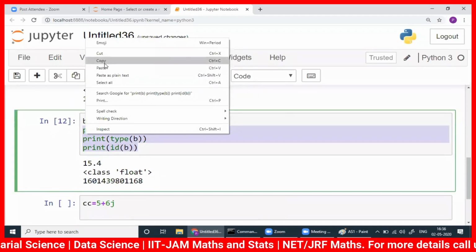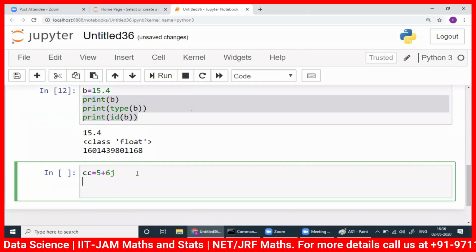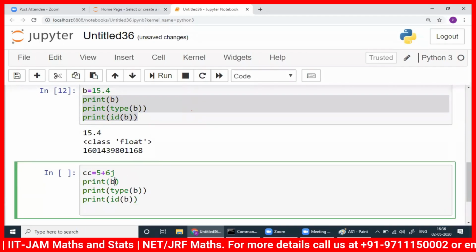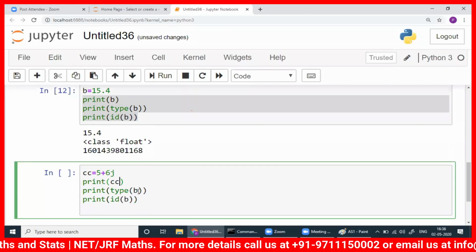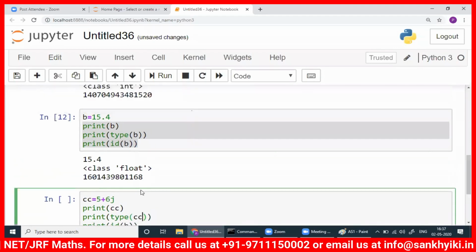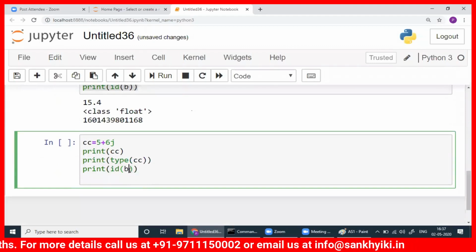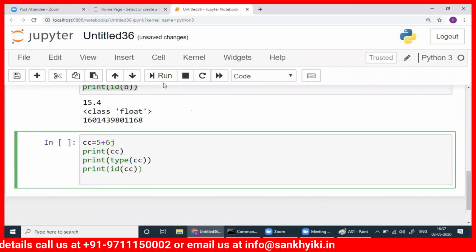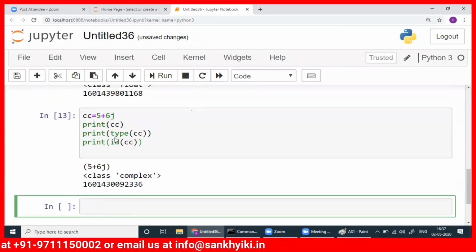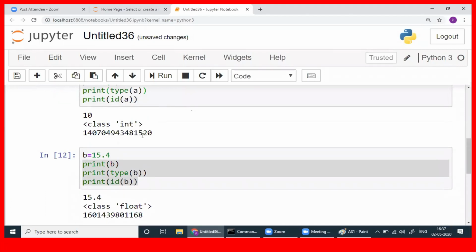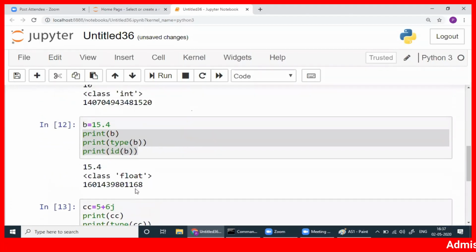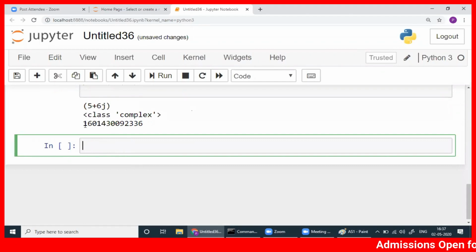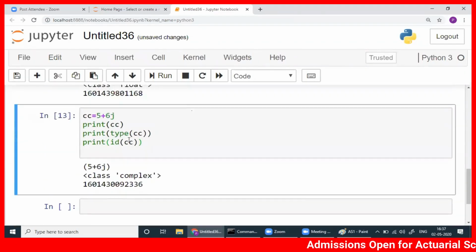The same things, I will copy the three print statements and write here. And then we'll change the name to CC. So CC could also be a name. We'll see later, after half an hour, what all names we can give. Now you run it. See, the number we printed is 5 plus 6j. The class it gives, if you print this one, is complex. This one is integer. Also the ID, where it's stored. This is the ID.